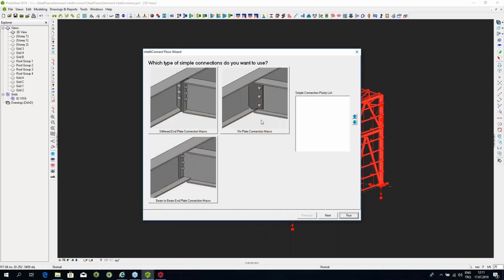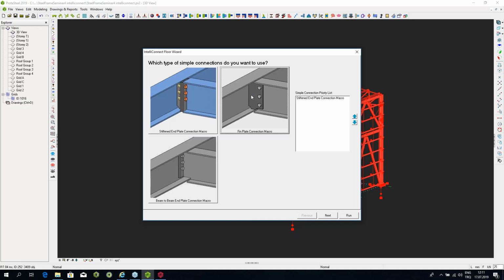Now it asks me which floor beam connection do you want to prefer. So I say I want to prefer the stiffened end plate connection, for example. I have the option of using the fin plate also. I can even add the fin plate. I can say if you don't find a solution with the stiffened end plate, then try the fin plate connection. And if that doesn't work, you can try the end plate connection. So this is the way you basically select or deselect what connections you want in the scenario which IntelliConnect is going to use, and you can make it more complicated.